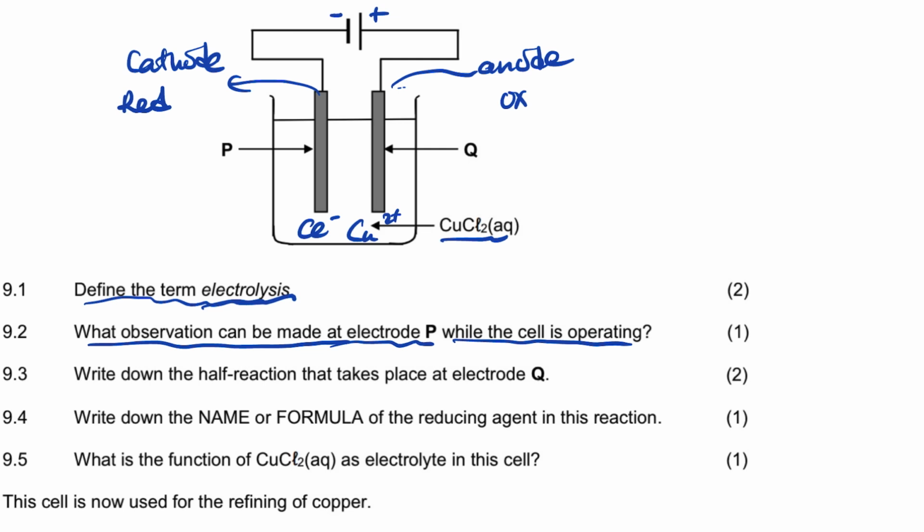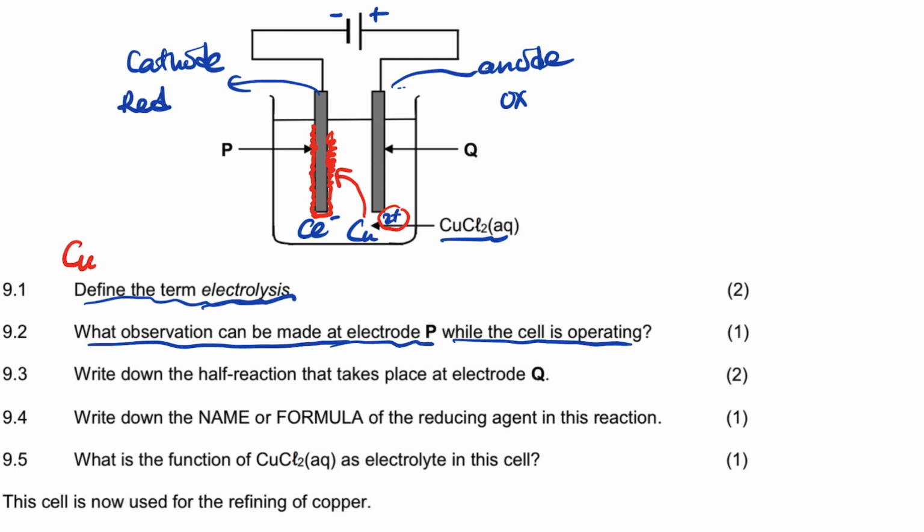At P, guys, what is going to happen? The cation is going to be attracted to the cathode. This Cu2+ is going to be attracted and reduced there, gaining electrons, and make a deposit, which is a solid.